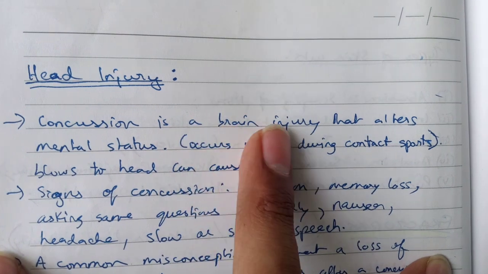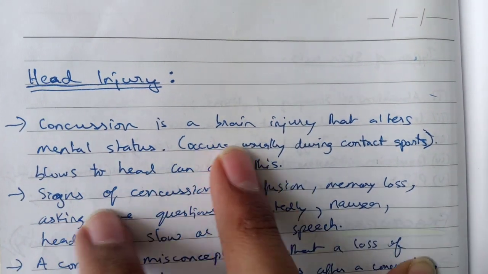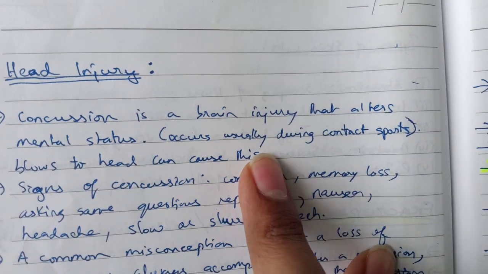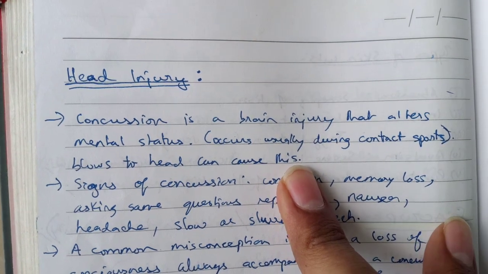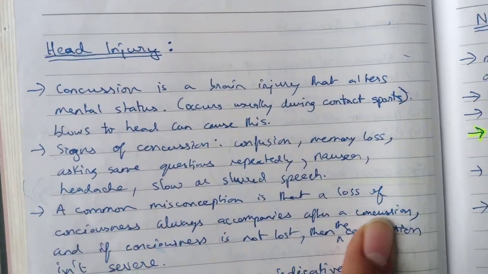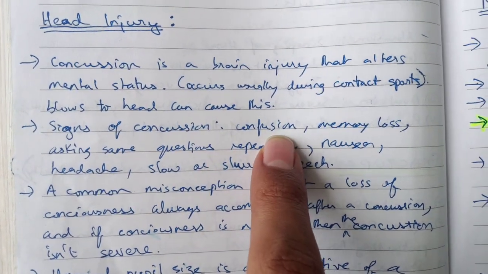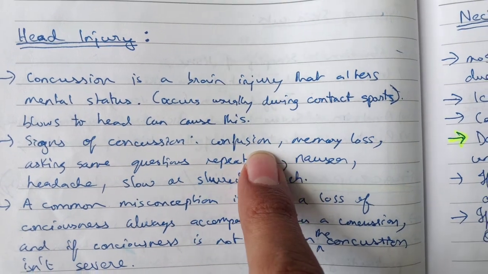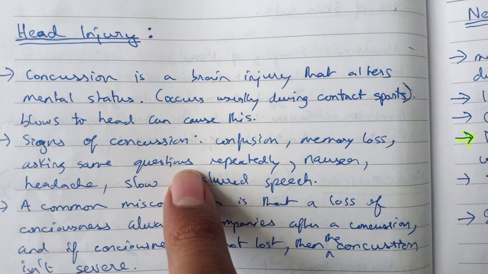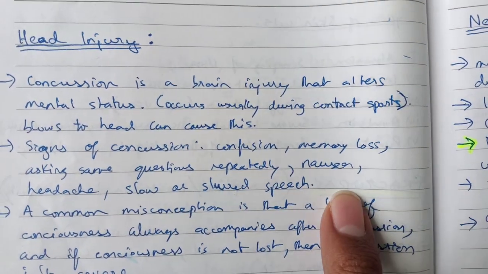Head injury. Concussion is a head injury that alters mental status. It occurs usually during contact sports. Blows to the head can cause this. So contact sports don't lead to seizures, they can lead to head injuries and concussion. What are the signs of a concussion? I think this was asked, I'm not sure. Just know this. These are the signs of a concussion: confusion, memory loss, asking the same questions repeatedly, nausea, headache, slow or slurred speech.